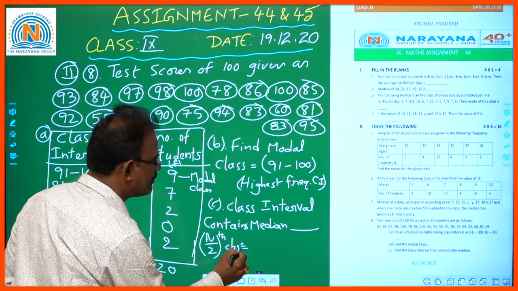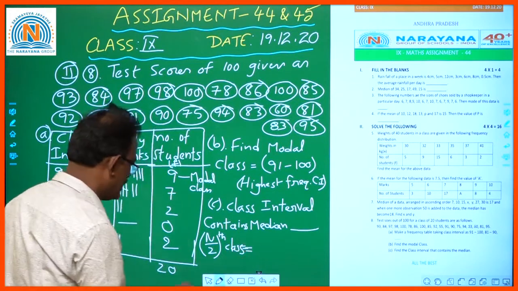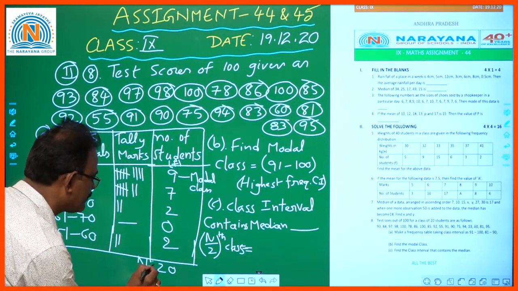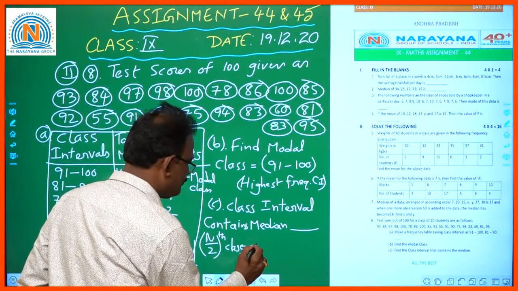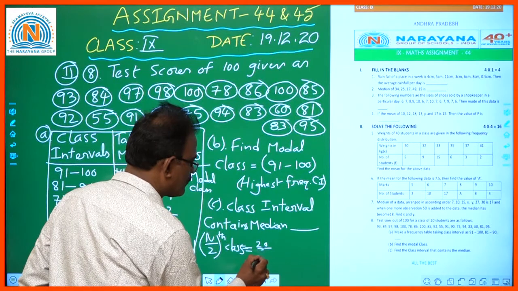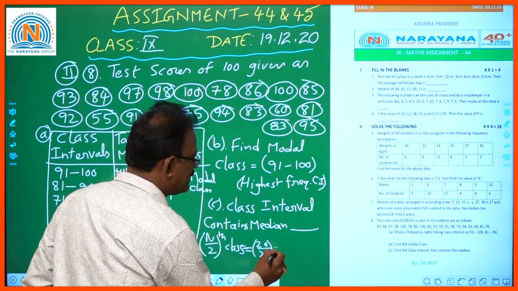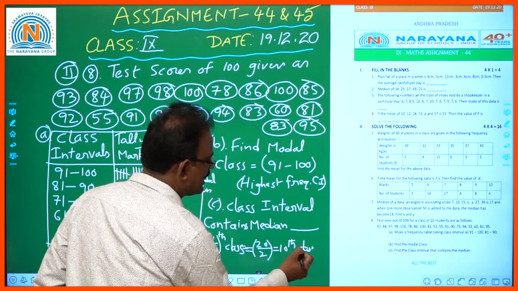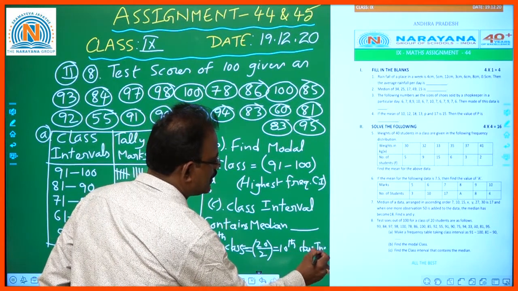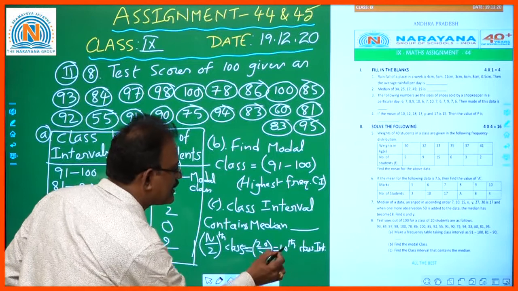What is n? N means 20. So 20 by 2 means 10. The 10th class interval. Okay, that means not like the 10th class interval.